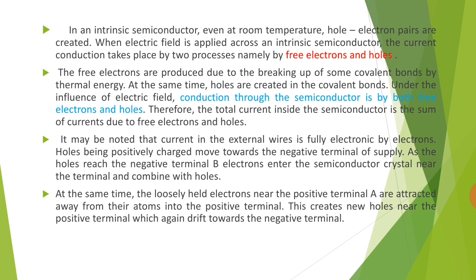As the holes reach the negative terminal, electrons enter the semiconductor crystal near the terminal and combine with holes. At the same time, the loosely held electrons near the positive terminal are attracted away from their atoms into the positive terminal. This creates new holes near the positive terminal, which again drift towards the negative terminal.